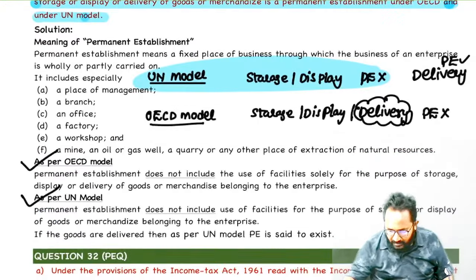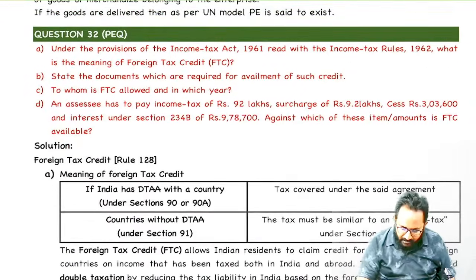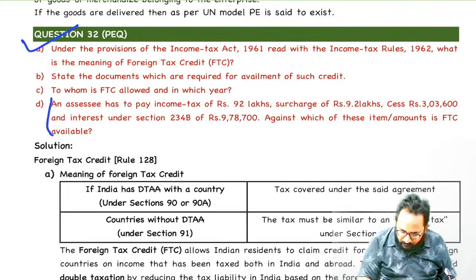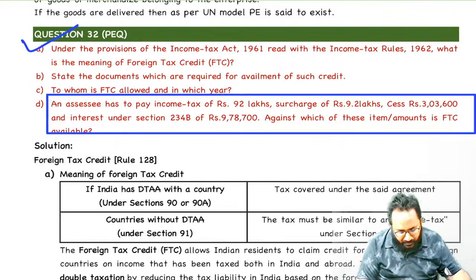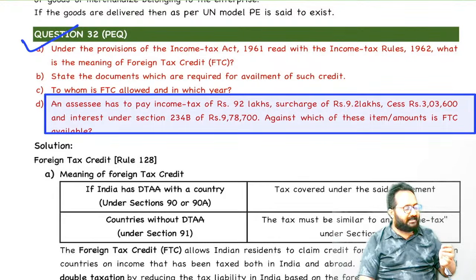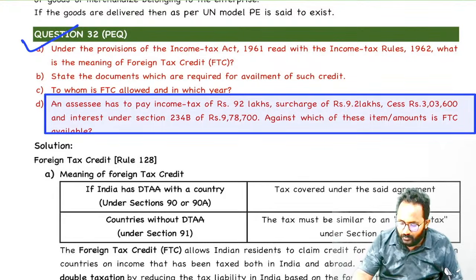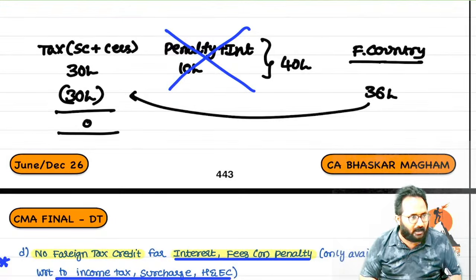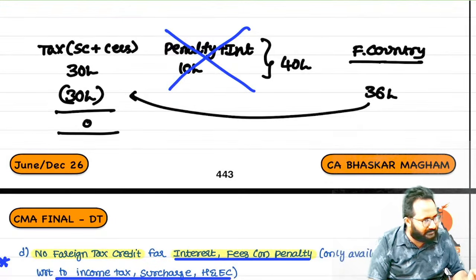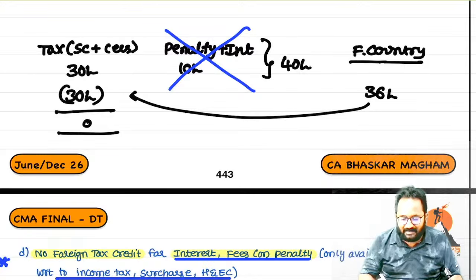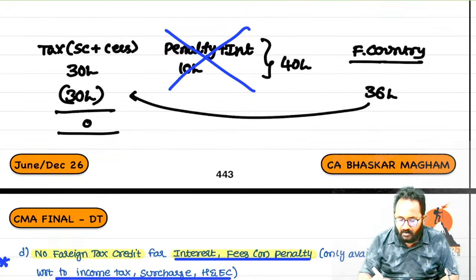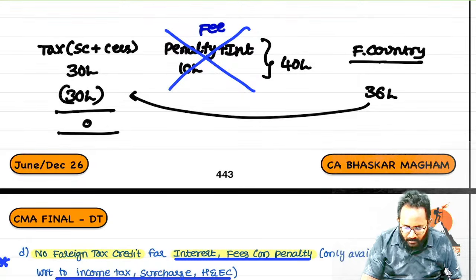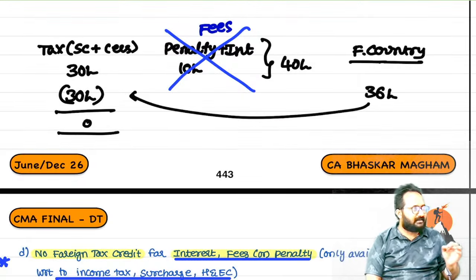One question is there in our workbook and this is the same, with different numbers. Whatever FTC is there, you can take the credit against income tax, surcharge, cess. But you can't take it against the penalty, fees as well as interest.